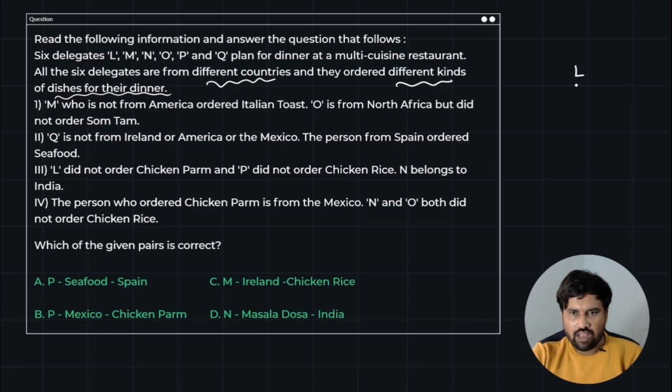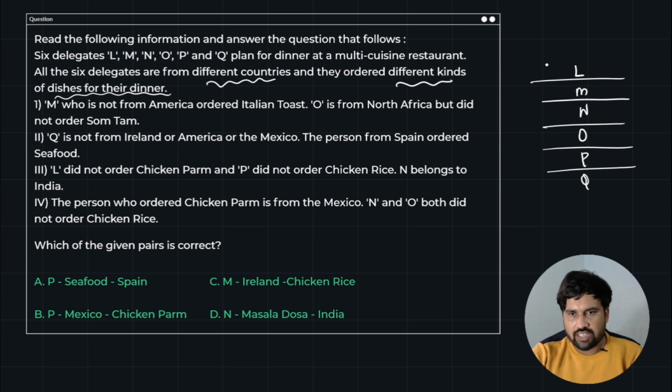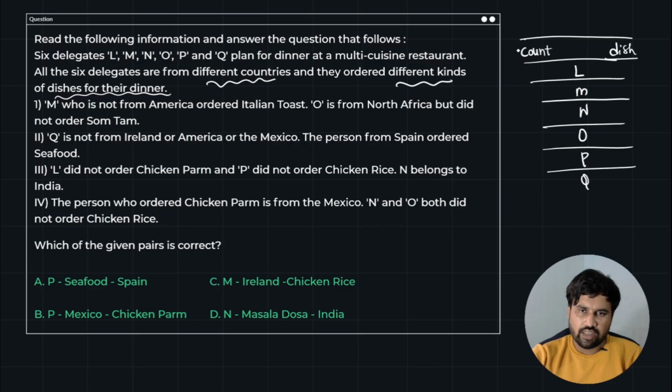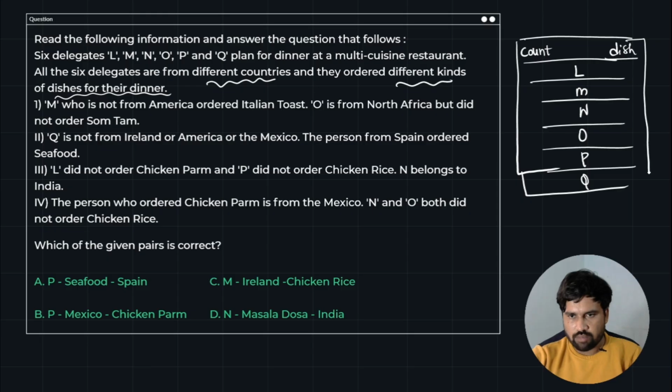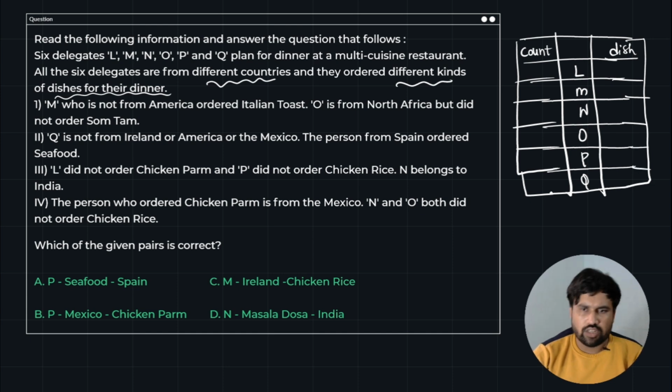So the delegates' names are L, M, N, O, P and Q. So I will always try to do the problems in this pattern only. So just look at here, I am writing the countries on the one side and the dishes on the other side. So I am writing country here and I am writing their dishes here. So just look at here, guys, this is how you have to design the table. Okay, so just look into the explanation now, how we will do.